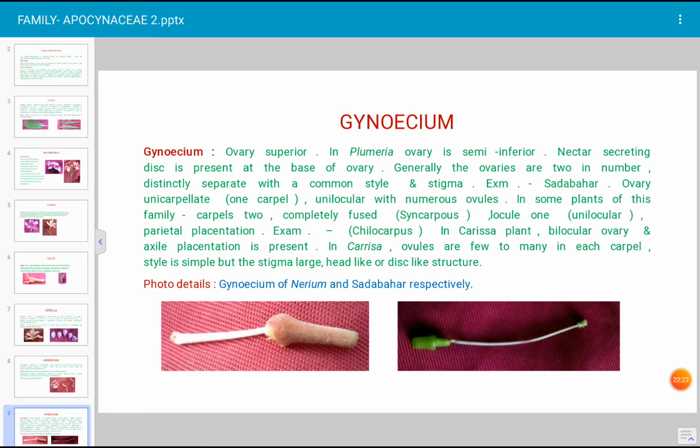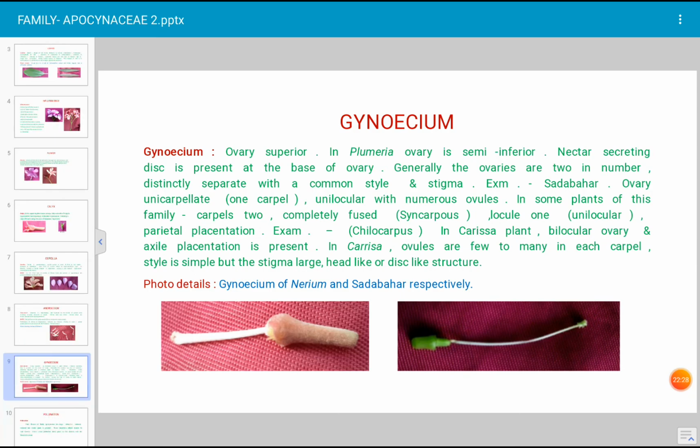Generally, the ovaries are 2 in number, distinctly separate with common style and stigma. Example, Sadabahar. Ovary unicarpellate. In the ovary, carpel is 1. If carpel is 1, it is also described as monocarpellary ovary. Locules are 1. Only one locule is there, unilocular. Ovules are many. Unilocular ovary with numerous ovules. We have to describe like this.